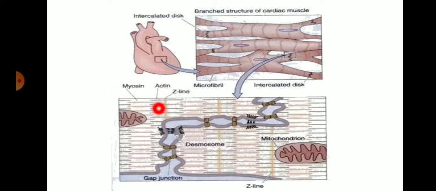These red strips are the myosin, the black ones are the actin filaments, this is the Z line, and this is the mitochondria and lysosomes. So these cells contain myosin, actin and Z filament in the formation of cardiac muscles.